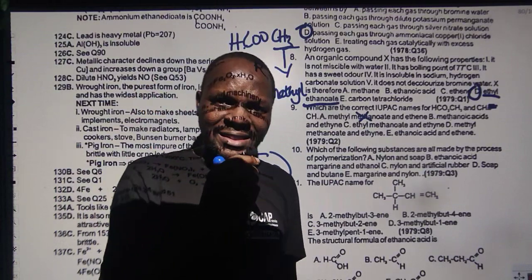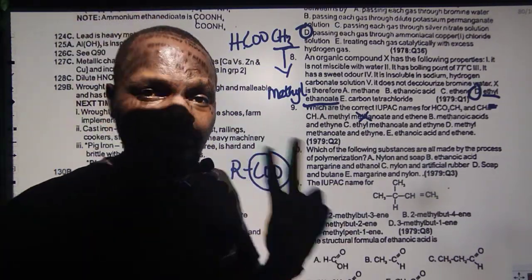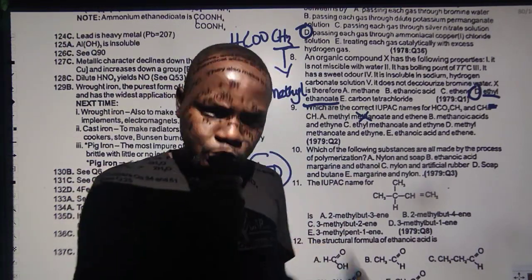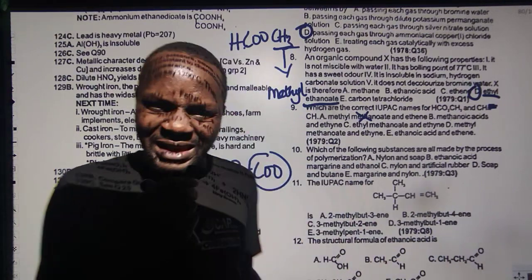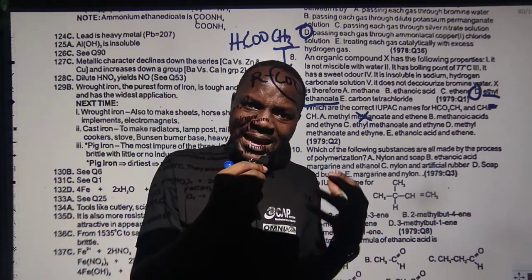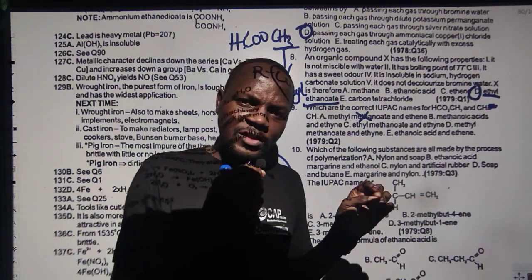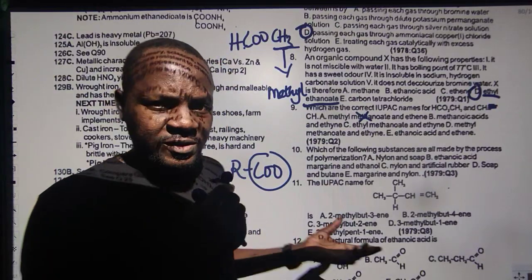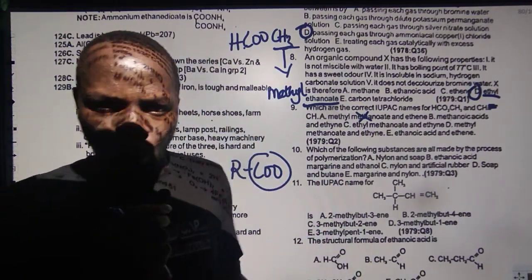Hope you know why that one is ethyne. YNE, because of the three bonds. There are 2 carbons. 2 carbons are et. 1 carbon is met. 3 carbons are prop. 4 are but. So if it is single bond, ANE. If it is double bond, ENE. If it is triple bond, YNE. If the functional group is OH, it is O. If it is COOH, it is oic acid, OIC. If it is COO, it is what? Esters. That is what we call OATE.